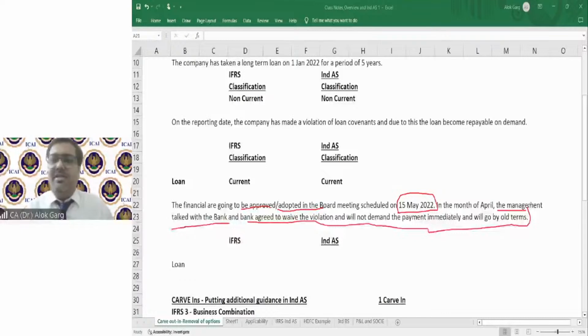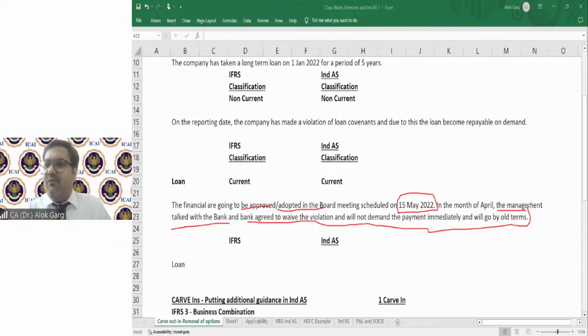And friends, you understand in case of companies, the financial statement becomes public, right? For example, for listed companies, the results are uploaded to the stock exchange, shared with the investors and shareholders only when in the board meeting the financial statements get approved, right? So friends, the difference between the reporting date and the approval date in the board meeting is called events occurring after balance sheet date.